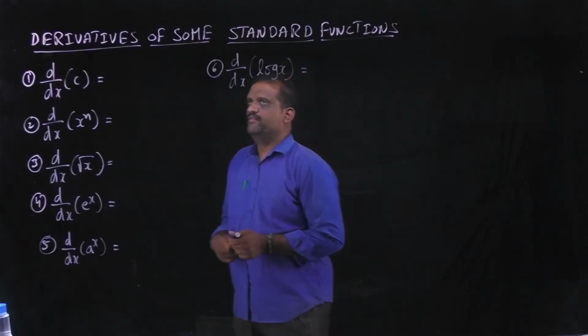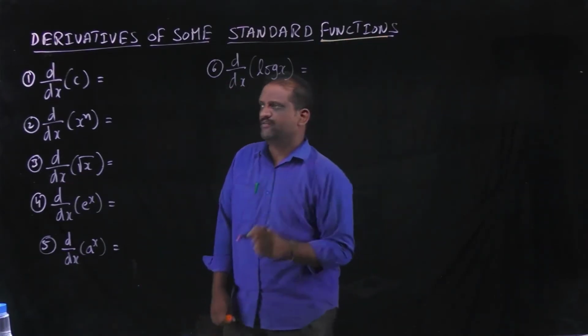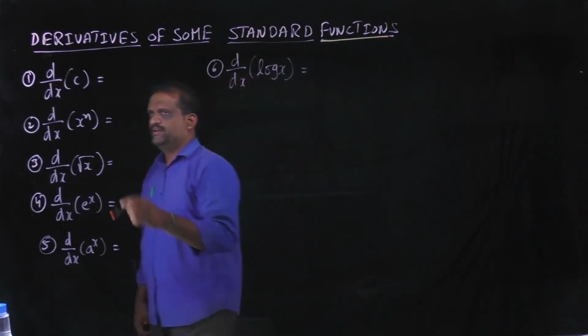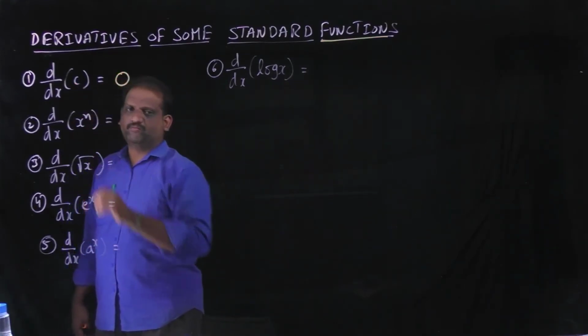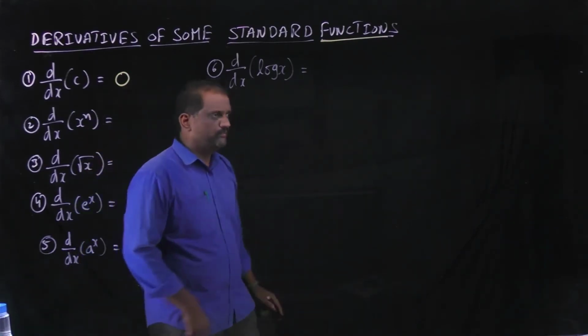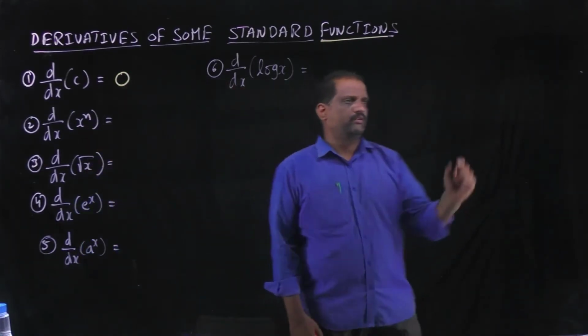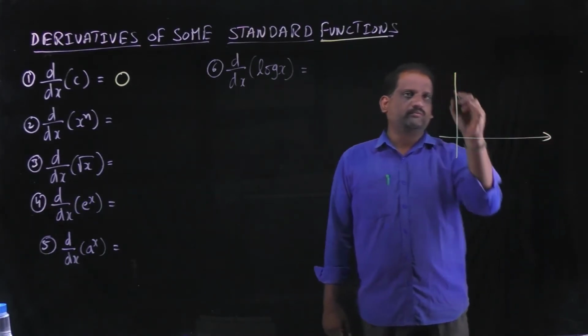Next, derivatives of some standard functions. See, derivative of constant is 0. How can we say derivative of constant is 0? See, what is the meaning of differentiation, derivative? That is slope.